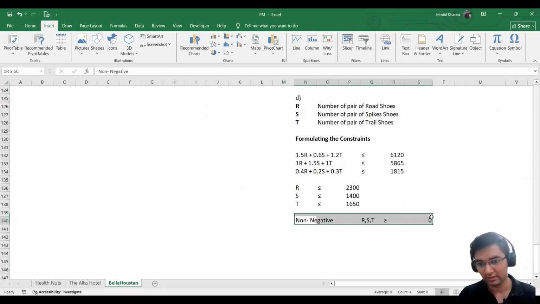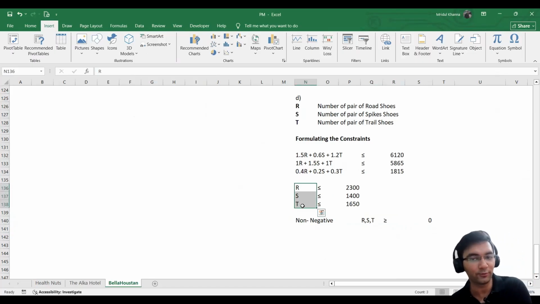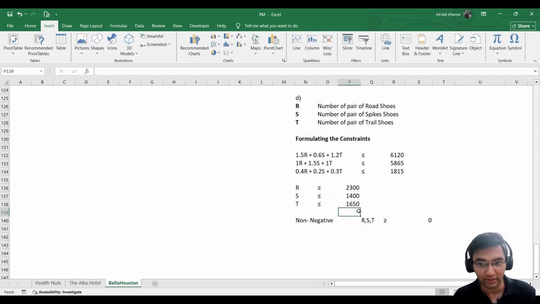This is the non-negative equation, basically to denote that these figures, obviously, are the number of pairs of units. So how can those be lesser than zero? How can those be negative? Either they can be zero or a positive number. A number of pairs of shoes cannot be a negative number.